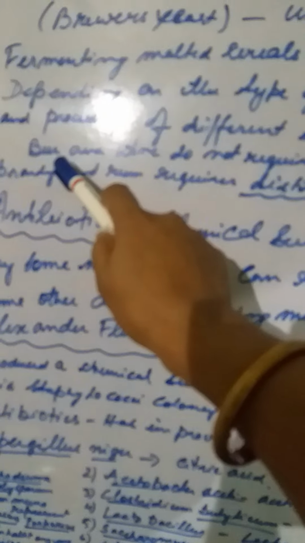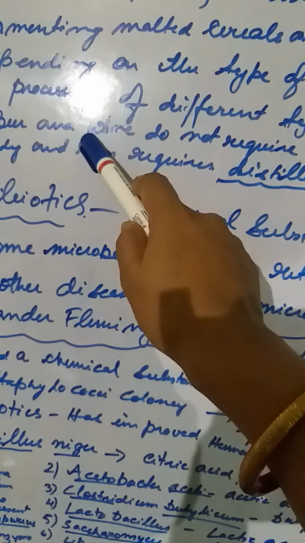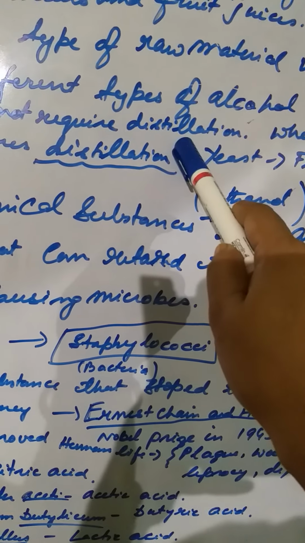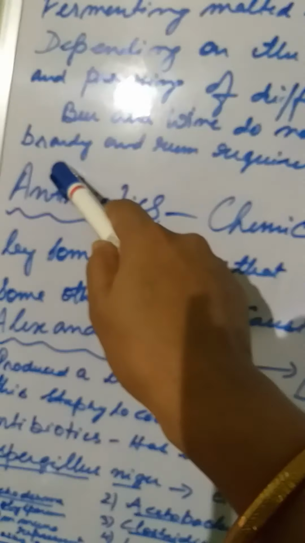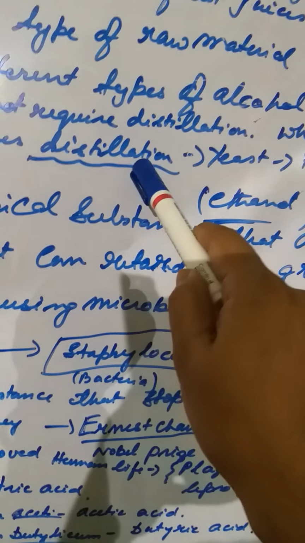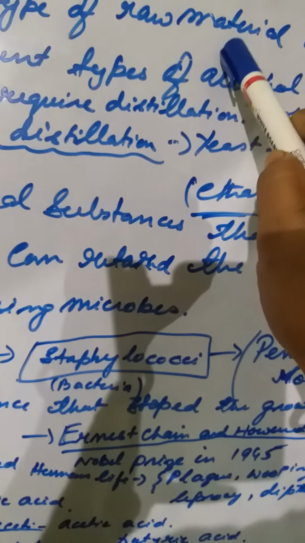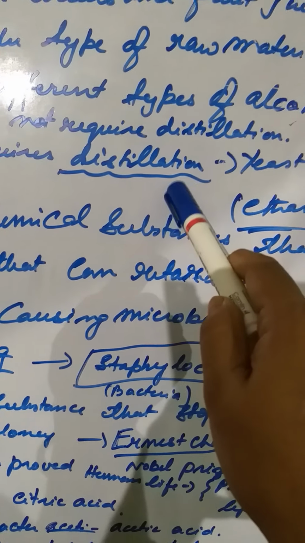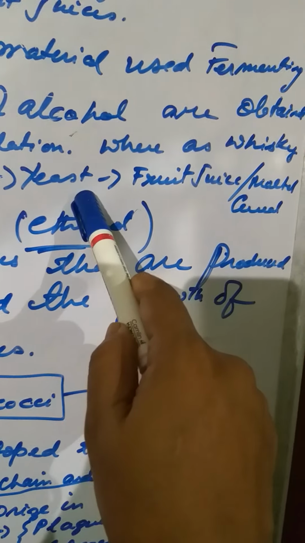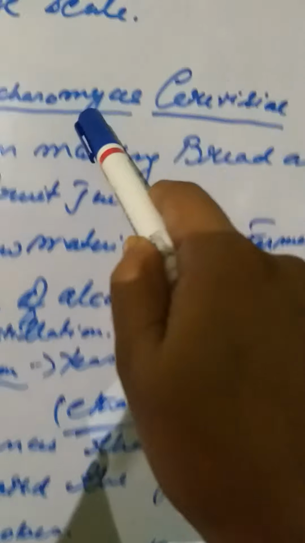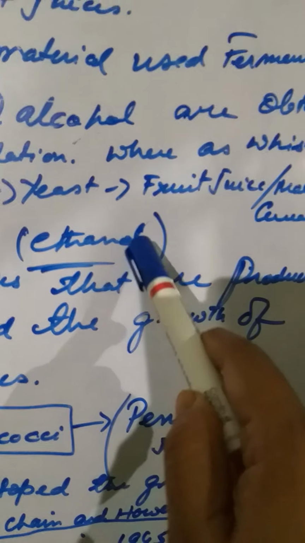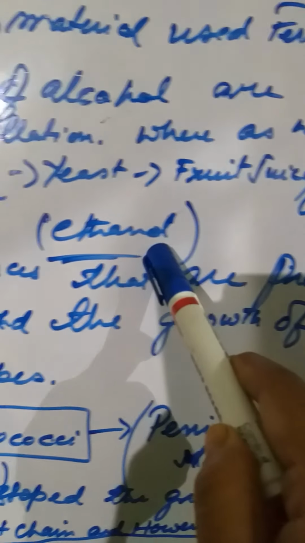For example, some beverages like beer and wine do not require distillation. That means after fermentation the drink is ready to be commercially sold. But certain drinks like whiskey, brandy, rum require distillation, which is a process of distilling the fermented material. And what is the function of yeast, Saccharomyces cerevisiae, here? The function is yielding ethanol. That is the main thing.